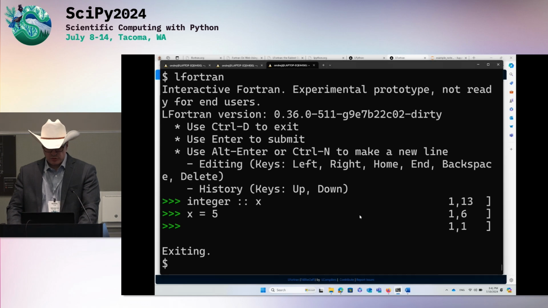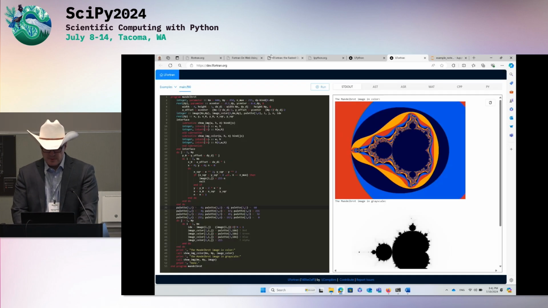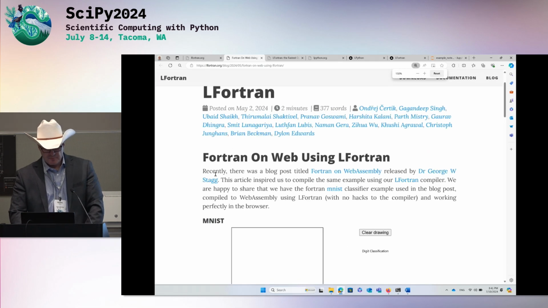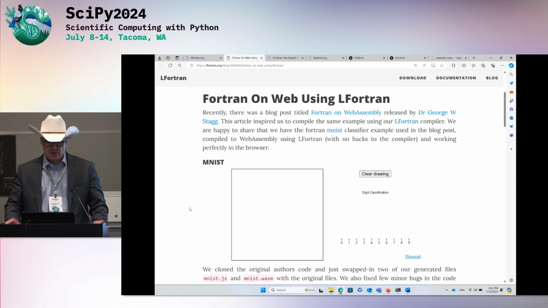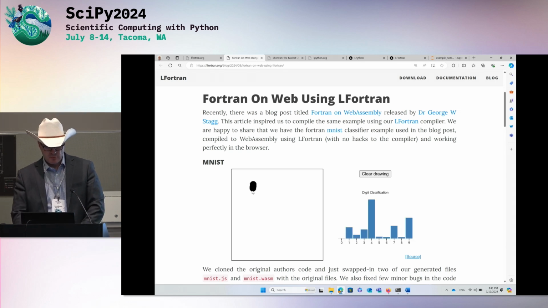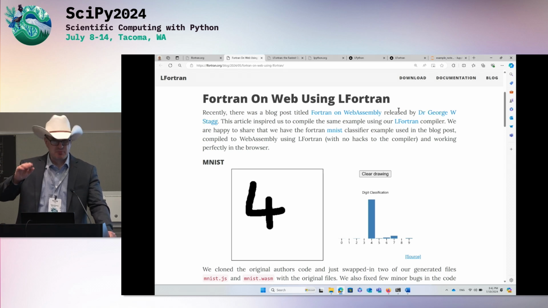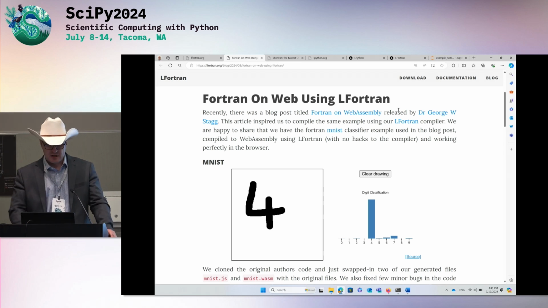I think the last demo I want to show you is, if you have some code in LPython or LFortran, you compile through LLVM with all the optimizations you want. At the end, you can use a WebAssembly backend from LLVM and then compile everything to a web page and host it. Here is a demo that somebody else created in Fortran. It's using Fortran to do the inference, and it's in this blog post. We just took his code, discovered some bugs, fixed those, compiled with LFortran, and hosted it. Everything he's done, we are doing as well.